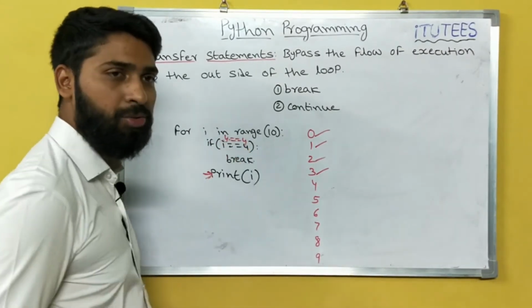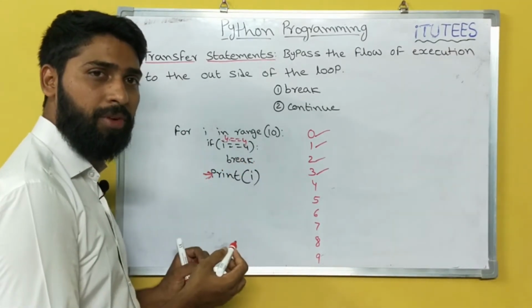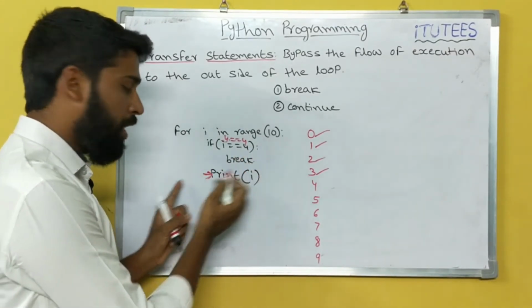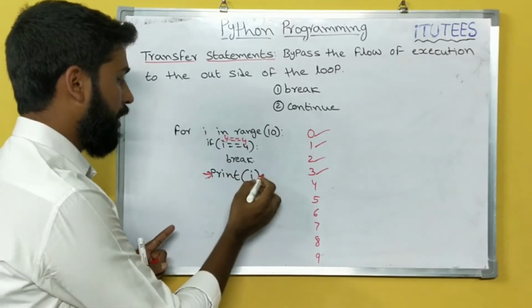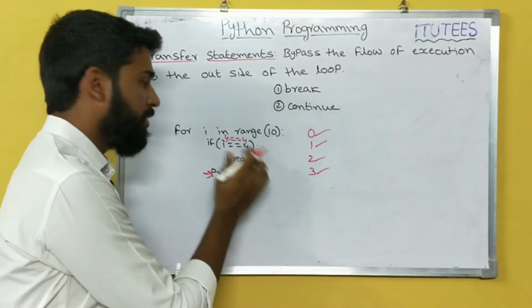So break. So what is a break? Break transfers the flow of execution from inside to outside of the loop. That means now we cannot execute these instructions. This is the end of this for loop.